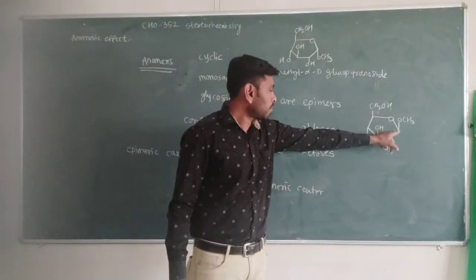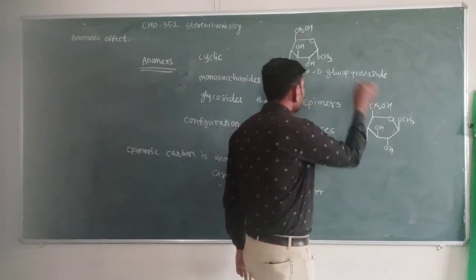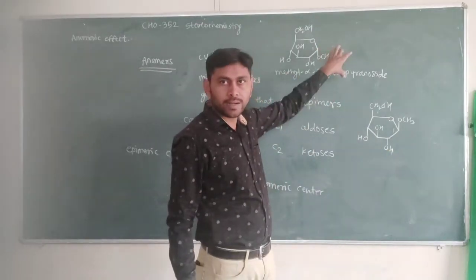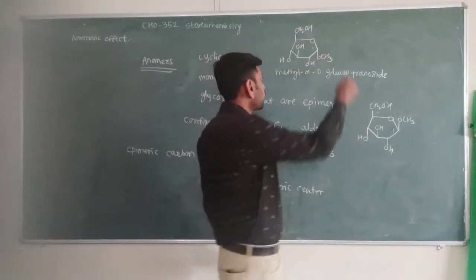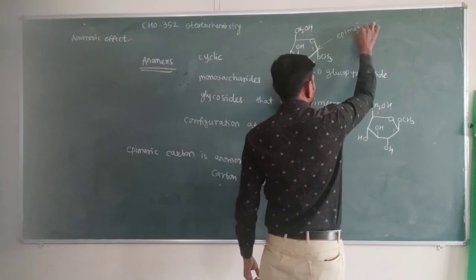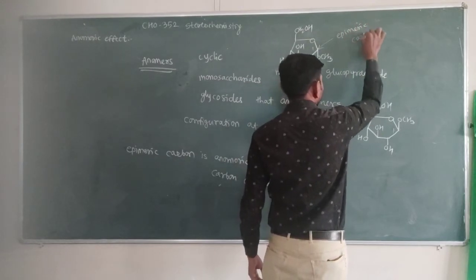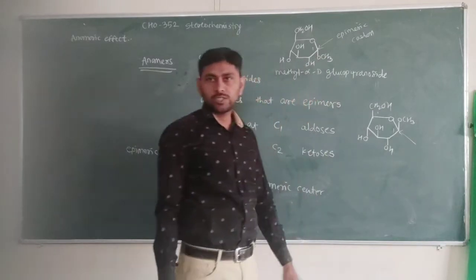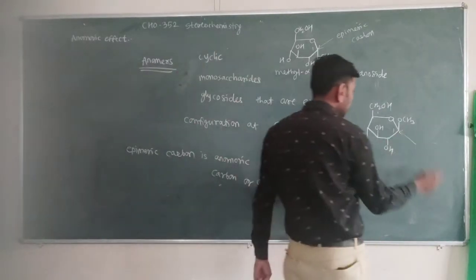So there is a change only at carbon number 1. So this carbon is called the epimeric carbon, because there is only a change in the configuration at this carbon.